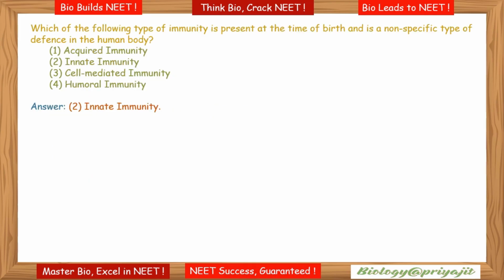Next question: which of the following type of immunity is present at the time of birth and is a non-specific type of defense in the human body? Here the answer will be innate immunity.